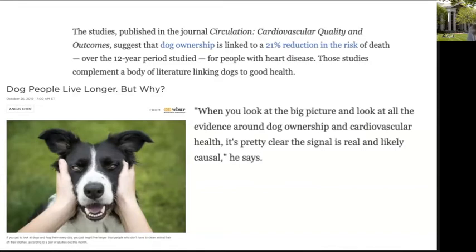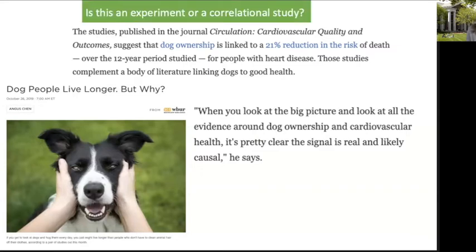So here's a researcher that they interviewed, and the researcher said, when you look at the big picture, it's pretty clear that the signal is real. That means the result is replicable and likely causal. So this researcher is asserting there's a causal link. So let's ask about this study. Is it an experiment or correlational design?